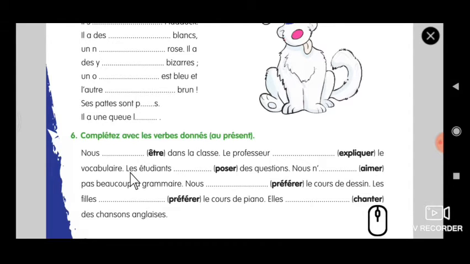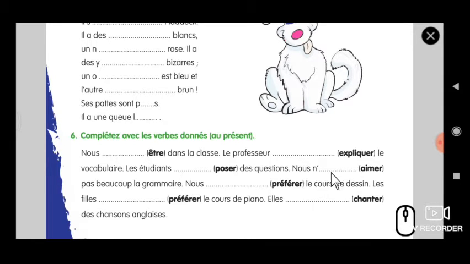Le vocabulaire. Les étudiants. If you see les étudiants, this is third person plural, that is ILS, ELLES. That conjugation should be used. So take out the ER and add ENT: posent. No need to write, I am just explaining. I will show you the answers.